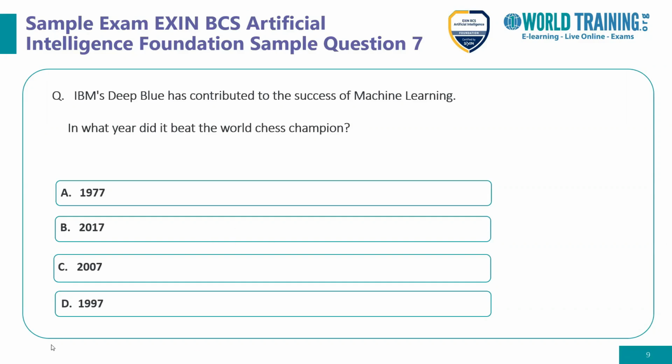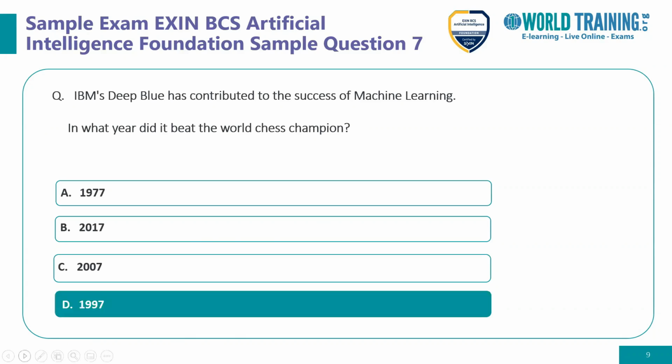So it was again discussed as a part of the EXIN Foundation coursework. So the option for this is option D, which is 1997. So we have seen how machine learning has evolved and how IBM has helped in getting this across.